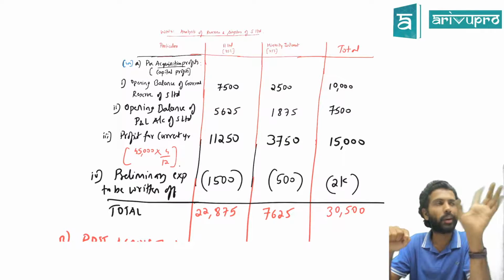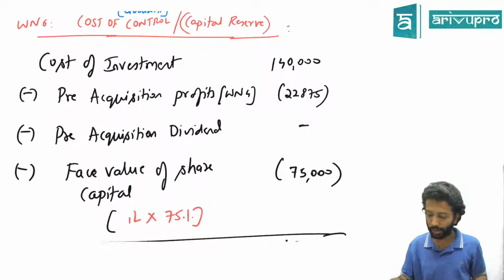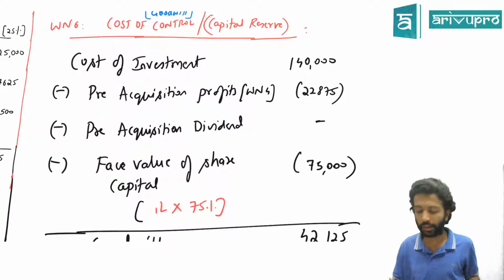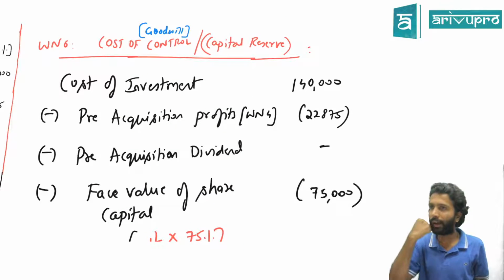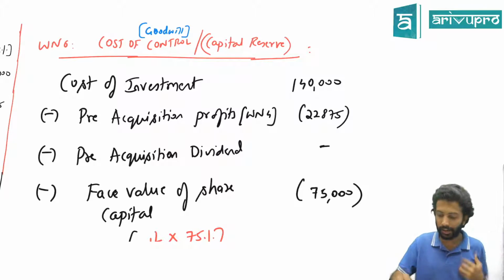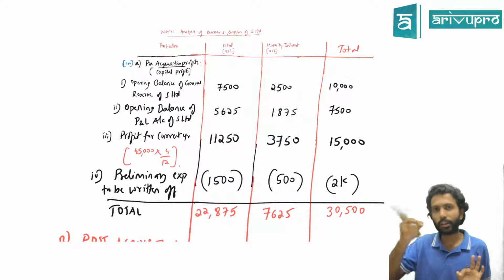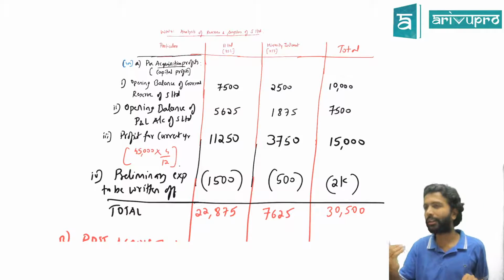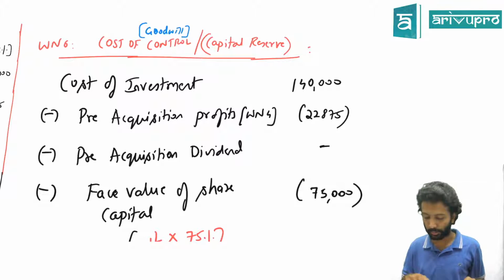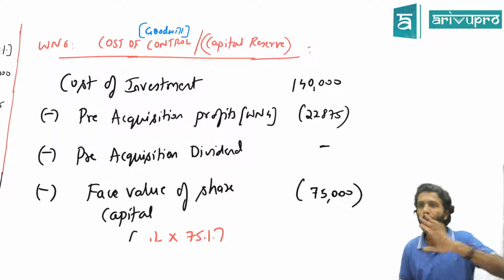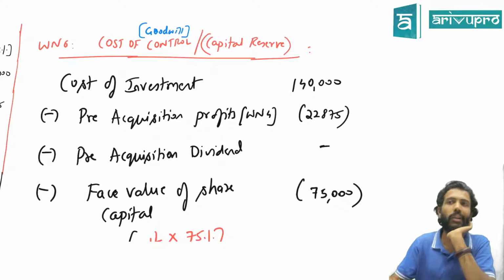No. That means what AS 13 says is, now you just check. How much did H Limited pay to buy the shares of S Limited? 1,40,000. On one hand they paid 1,40,000. On the other hand, they are receiving an apportionment of 22,875 of profit. So logically, you tell me, is your cost 140 or is it lesser? Hence, what do we do for pre-acquisition profit? Don't treat it as normal profit. Reduce it from the cost of investment, is what AS 13 says.